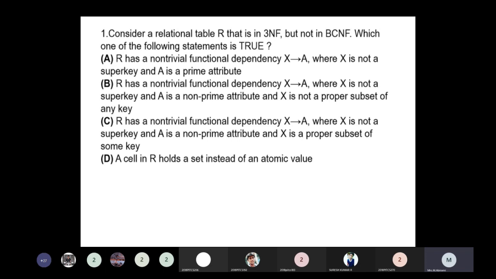Then B and C add the condition about a subset of any key. This concept is wrong. Option C also gives a proper subset of some key. So option A is correct in this question.